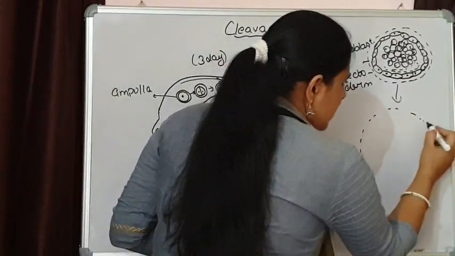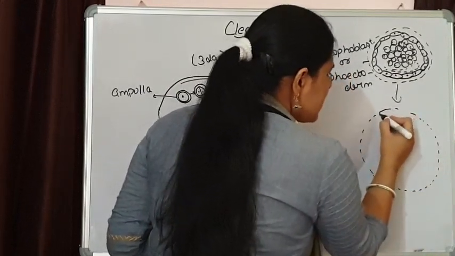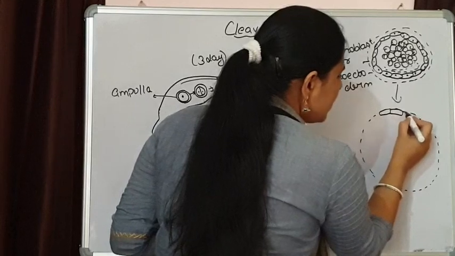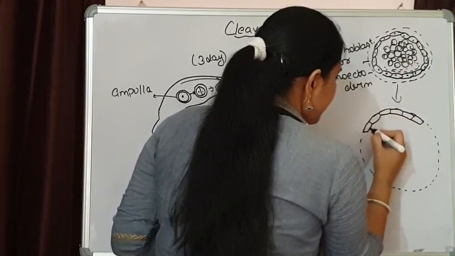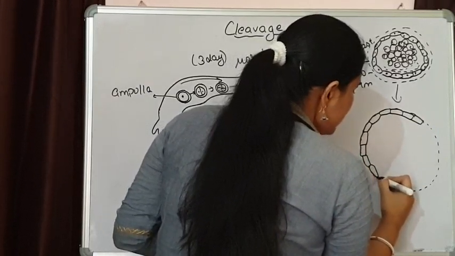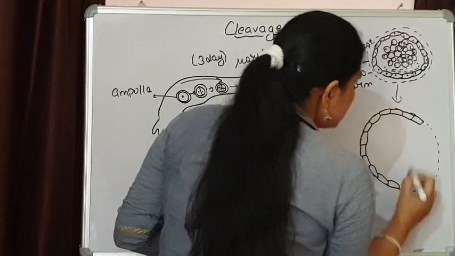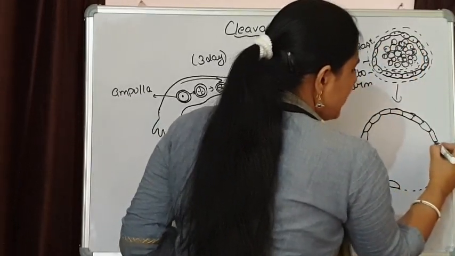The trophoblast cells will become more flat, and because of the formation of the cavity, this mass of cells is going to shift to one pole.